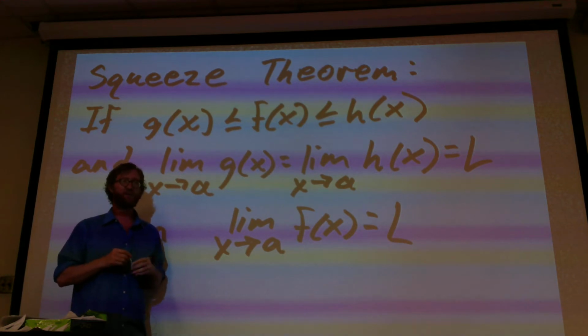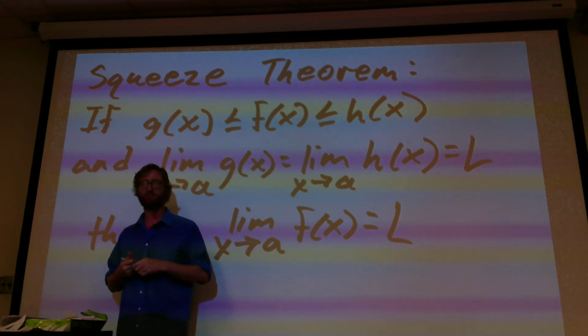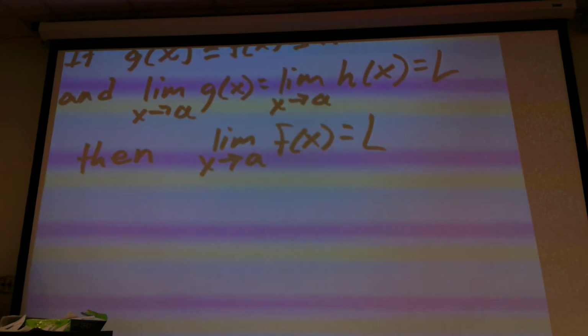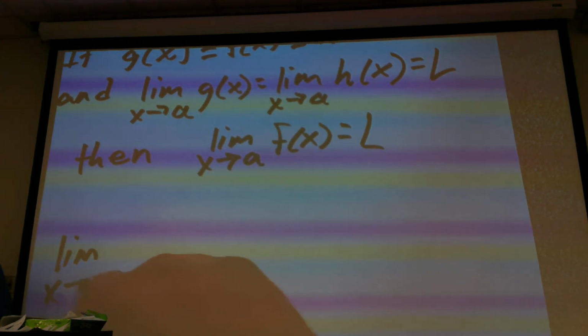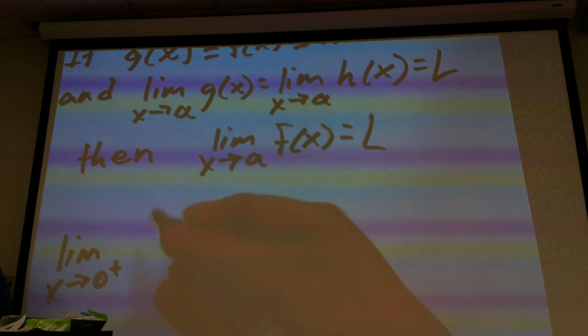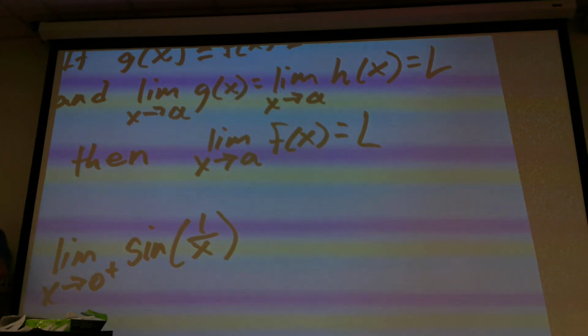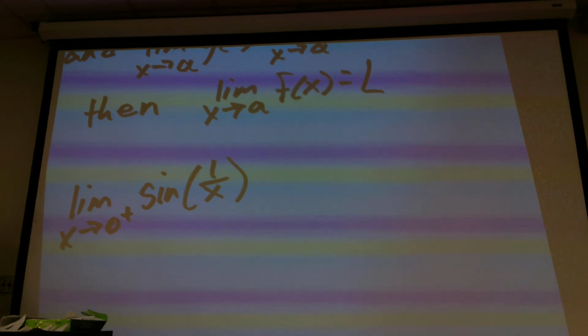So let's see what we mean by something that behaves very badly, like a drunk guy. So if I looked at the limit as, let's say, x tends towards 0 from the right of sine of 1 divided by x. Now, as I'm approaching 0 for this guy, what are some of the numbers that I can start putting in?